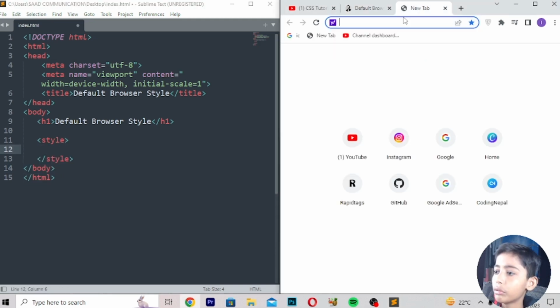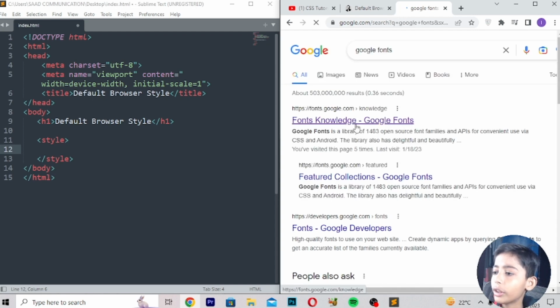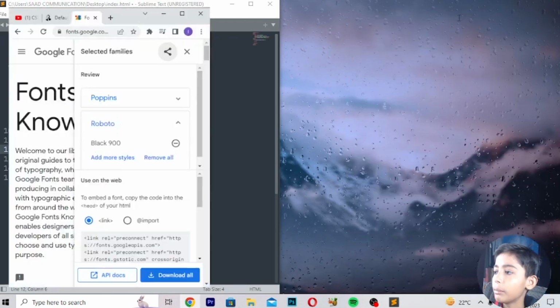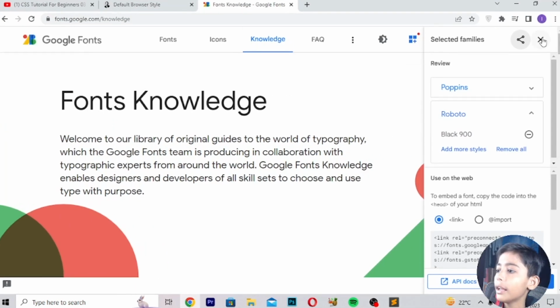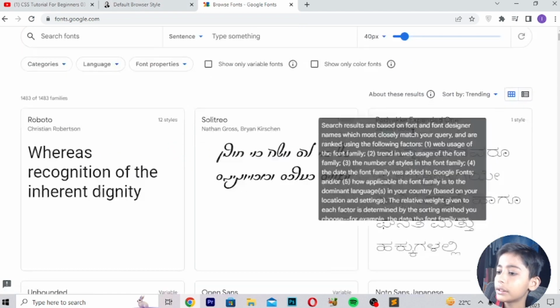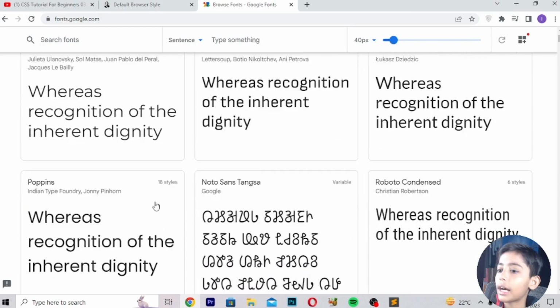I will go to Google, and here I will open Google Fonts. So it is open. In the first link you will click it. I will make it full screen. So I go to the fonts. First of all, you can pick any font you like.